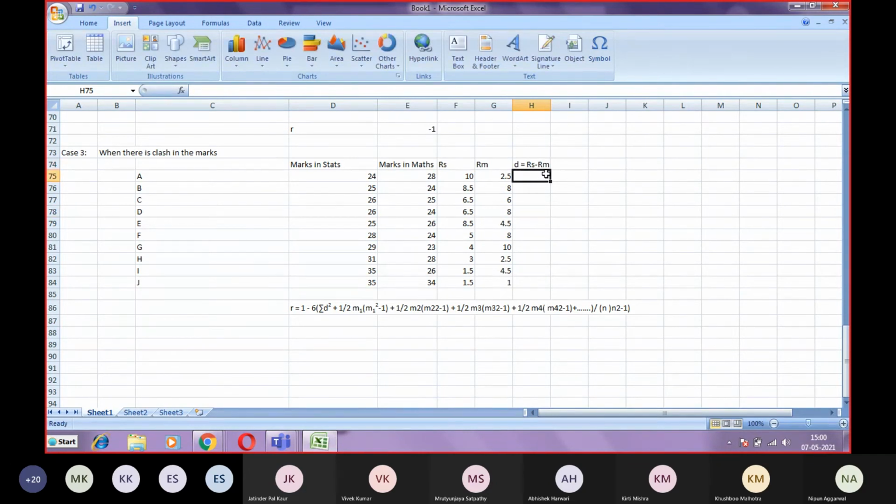If you do the calculations, it will be this minus this. So that will be your d. Now you have to calculate d square, the same way as earlier, which is this into itself. So this will be your d square.